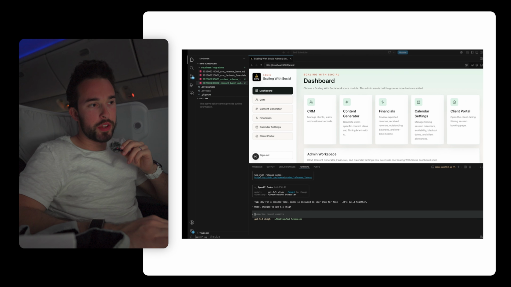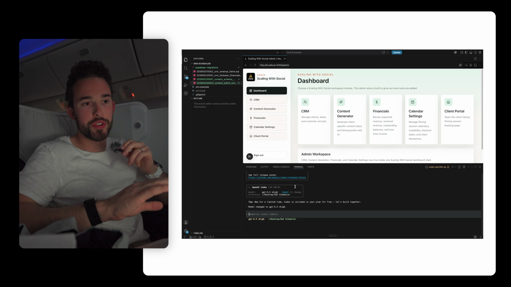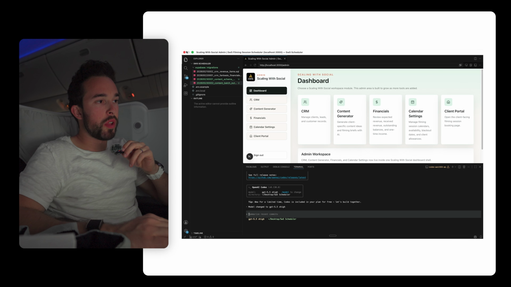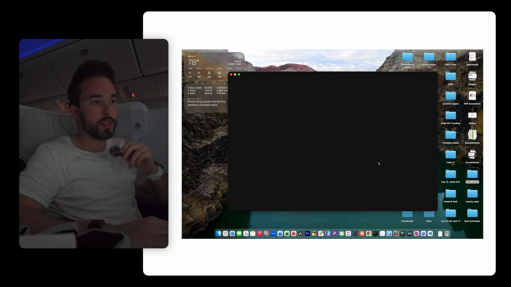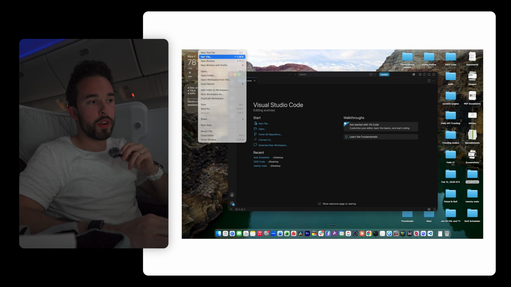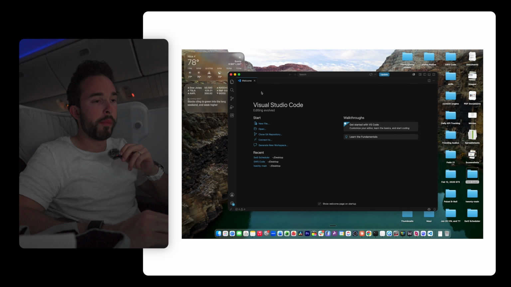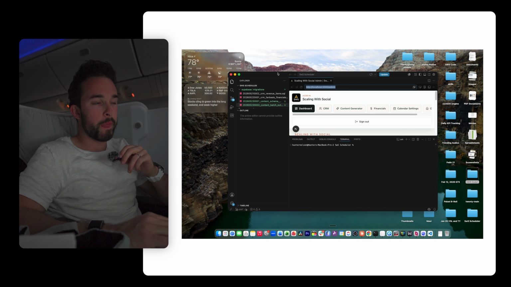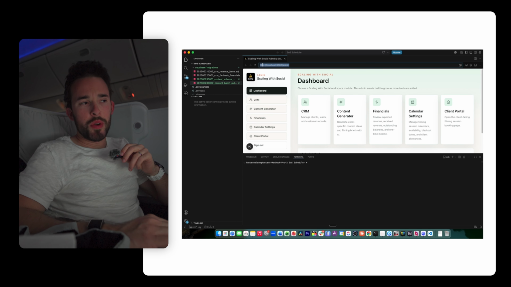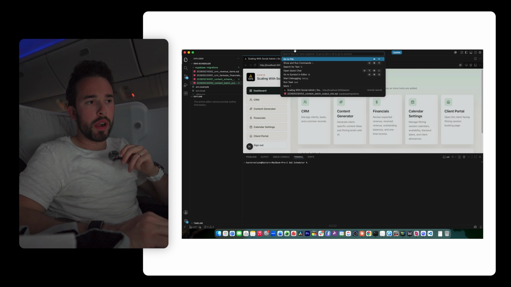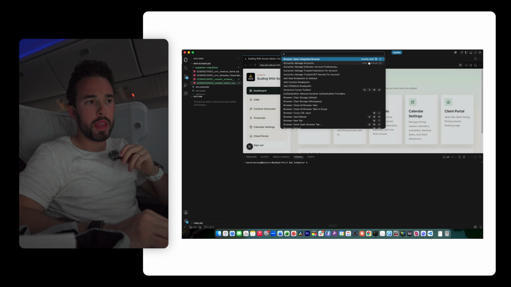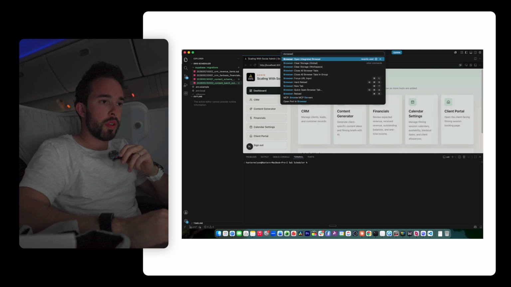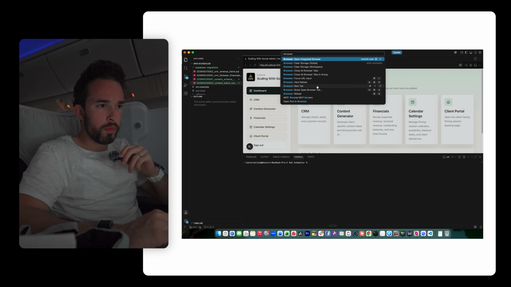While this is going, I'm going to show you how to use VS Code to make changes on the fly. So let's just close it out so you can see. All you do is open VS Code, go to File, then Open Folder, and go to the folder that you're working on. Open it up. If this doesn't load as a browser, you can just press Command-Shift-P and type in browser, and then it's going to be Open Integrated Browser, this one.